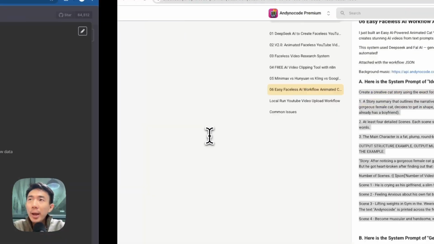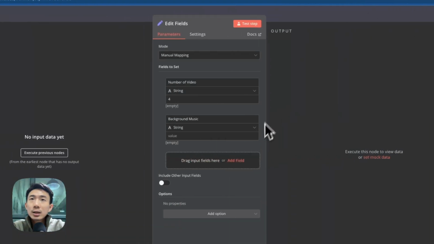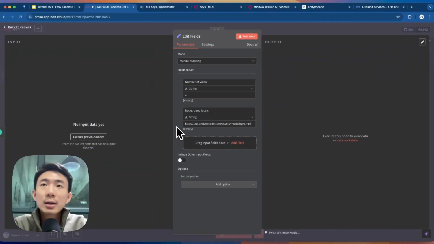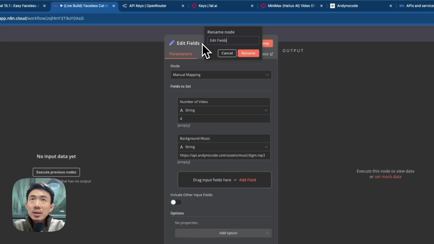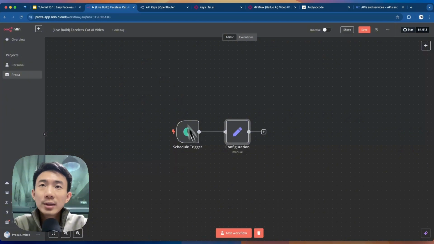We are going to copy and paste this URL that we prepared for all of you. It is the same background music that we use in the demo video. Of course, you can paste another MP3 file or any other music with the URL as well. We will rename this field as configuration.